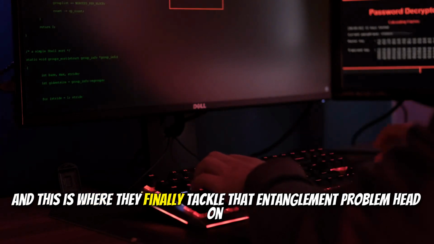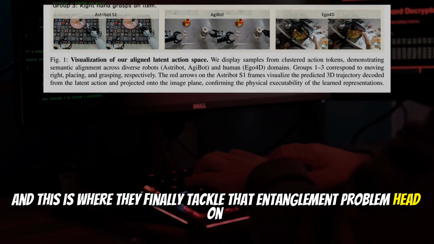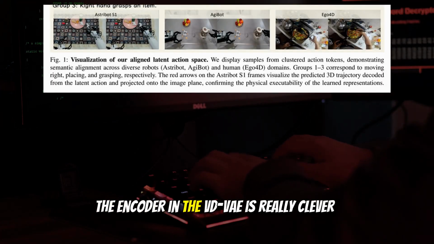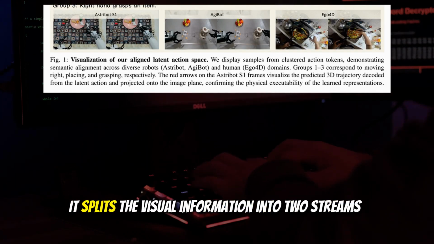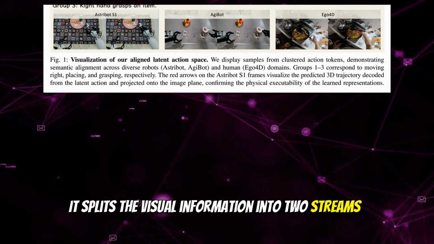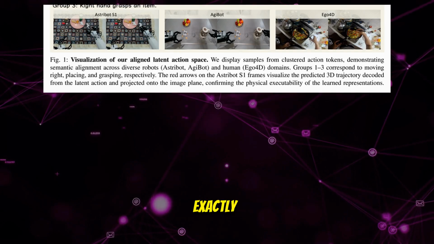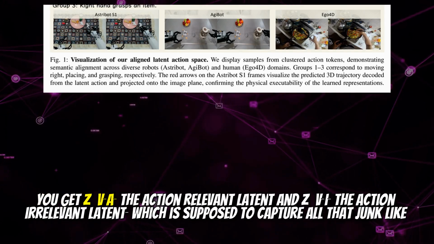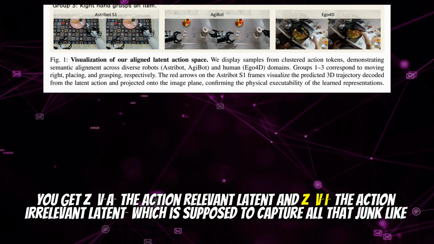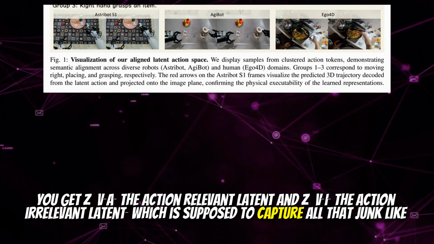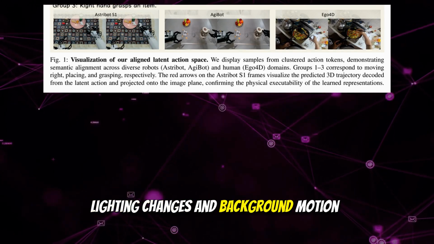And this is where they finally tackle that entanglement problem head on. They do. The encoder in the VDVAE is really clever. It splits the visual information into two streams. One for the action, one for the noise. Exactly. You get ZVA, the action-relevant latent, and ZVI, the action-irrelevant latent, which is supposed to capture all that junk like lighting changes and background motion.